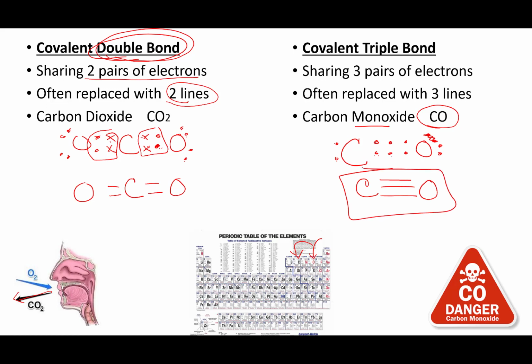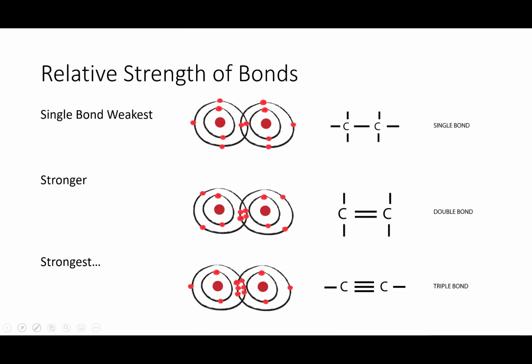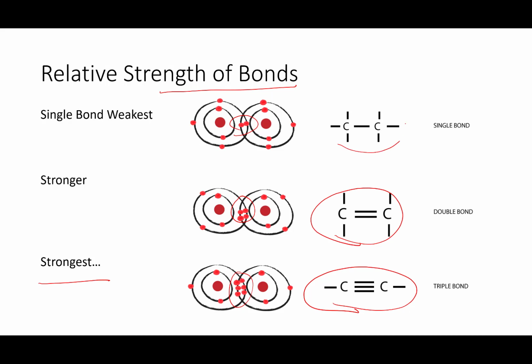So you can see the dots get confusing real quickly, and we use the lines much more often. The bonds get stronger as you get more electrons being shared. So as you can imagine, a triple bond is going to be much stronger than a double, than a single. And that is going to have a lot of effect on the chemistry involved when you burn something or something breaks or cannot break. And we'll talk more about that later.